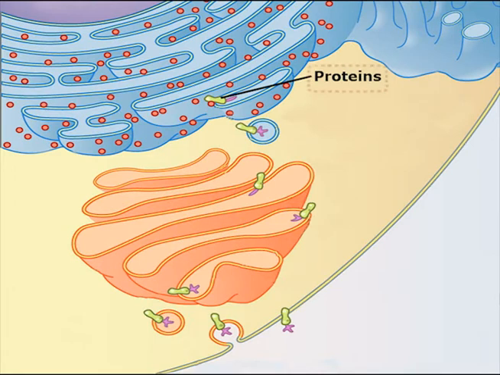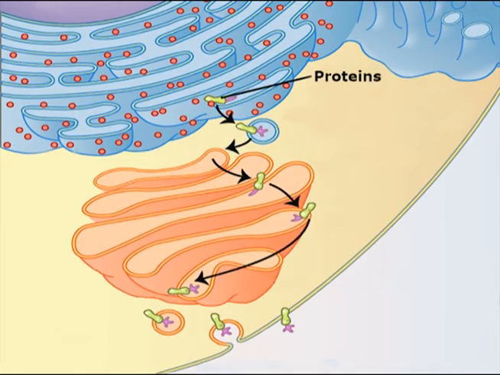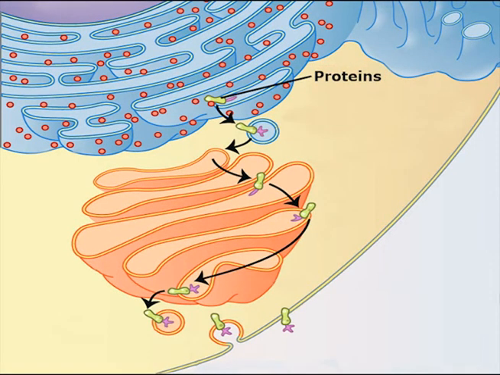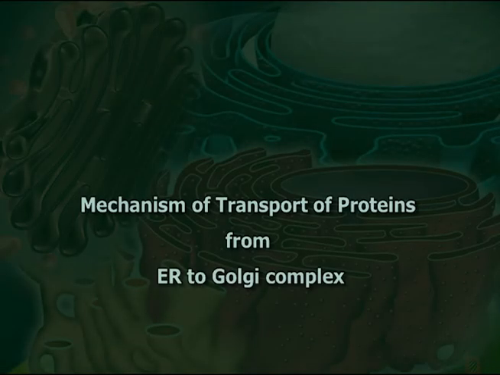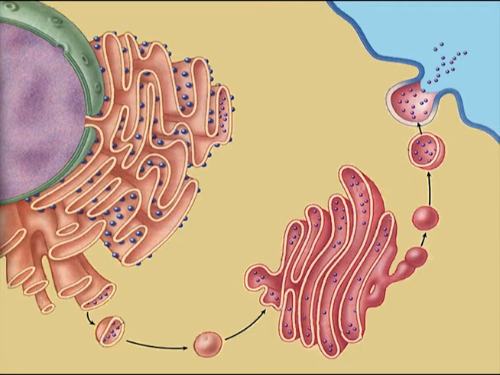This result shows that proteins are produced on the rough endoplasmic reticulum, then translocate to the Golgi complex and finally to the secretory granules. These granules finally secrete the contents out of the cell. Mechanism of transport of proteins from the ER to Golgi complex. It has already been mentioned that secretory proteins or polypeptides are synthesized on the ribosomes attached to the endoplasmic reticulum.